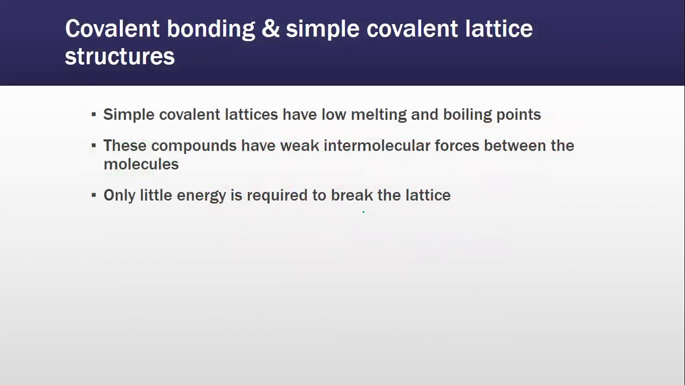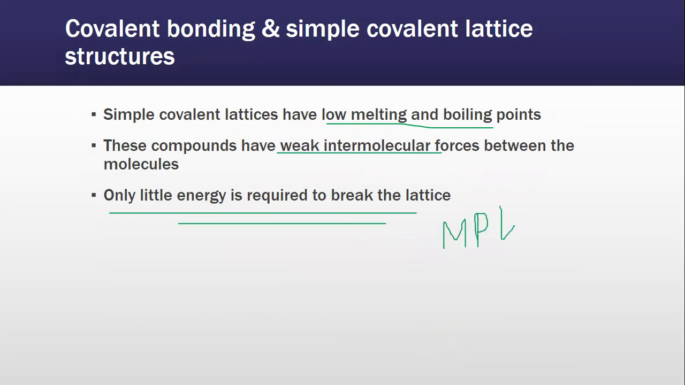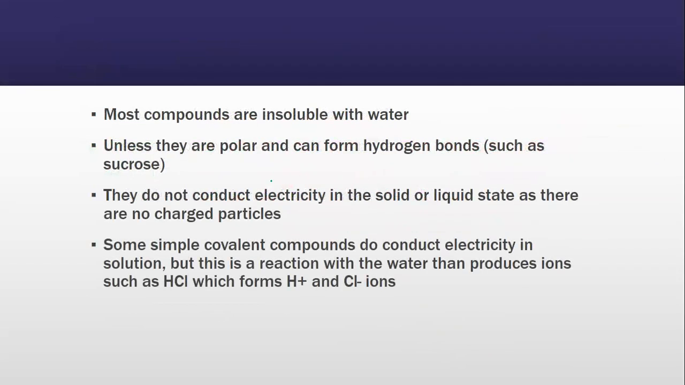What is the effect of covalent bonding? Now, simple covalent lattices have low melting and boiling points. These compounds have weak molecular forces and only little energy is required to break the lattice. Hence, their melting and boiling points are relatively lower than ionic and metallic. Most compounds are insoluble in water because they are not polar, unless they are polar and form hydrogen bonds.